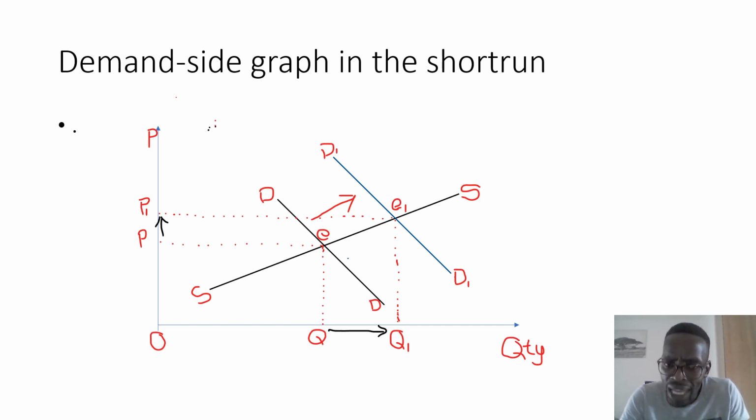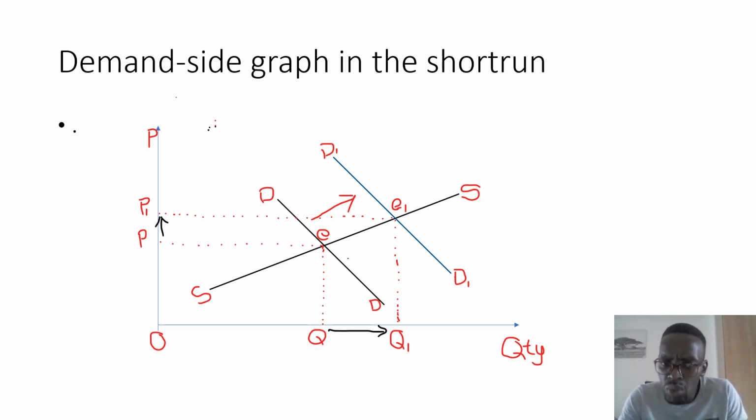Now supply did not change because these policies are targeted at demand. So let's just check what has happened there. Now we have a new equilibrium point, which is E1, and at that point the quantity demanded has increased from Q to Q1. Okay, that's good news for the government because quantity has increased.